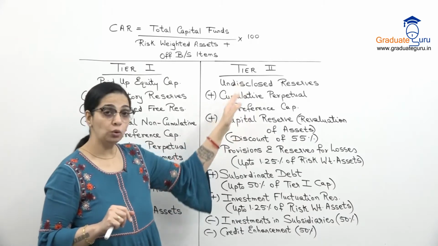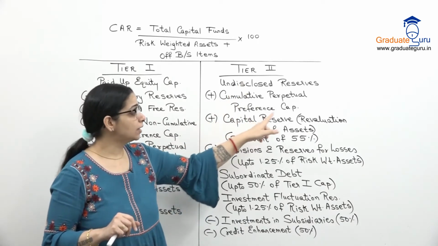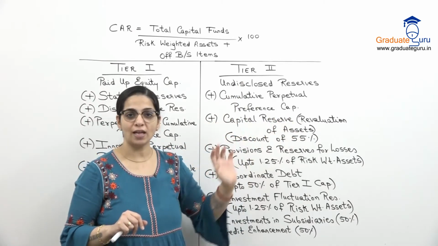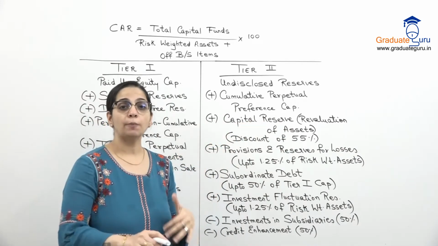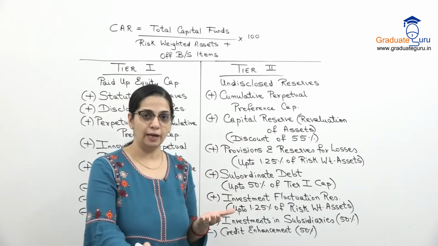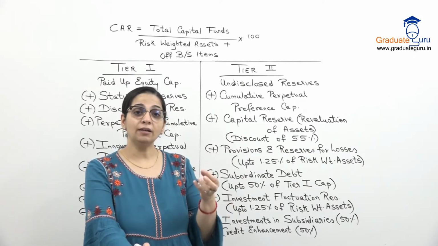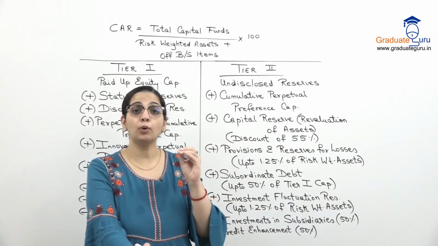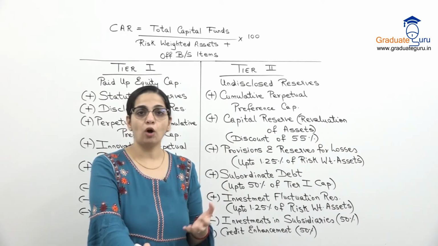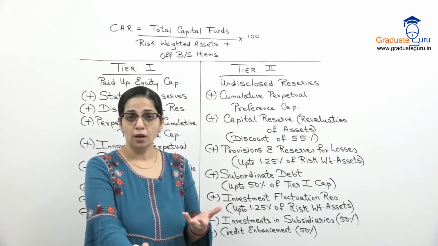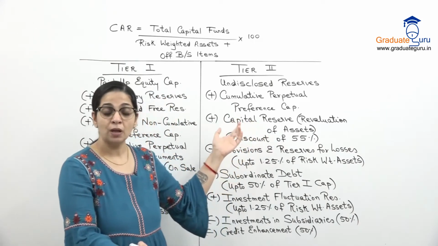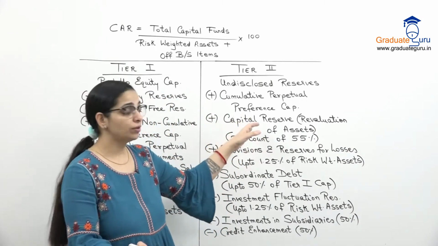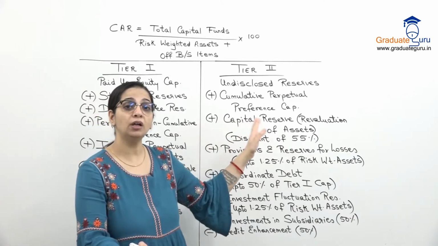जबकि tier 2 में I can take capital reserve on revaluation of assets. So हमने सिर्फ book entry की है where suppose हमारे land की value बढ़ गई है. So then we created that reserve to book that profit. हमें actual वो profit मिला नहीं है in cash, but it's just by a book entry that this profit has been created. So ऐसे जो प्रॉफिट्स हैं, ऐसे जो रिजर्व्स हैं, दैट वी विल टेक टू टियर 2.